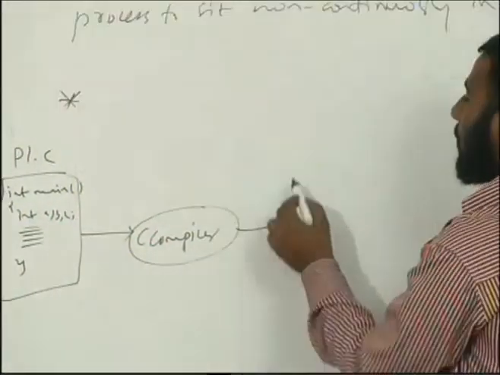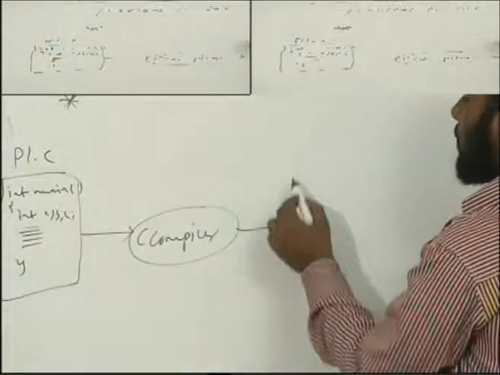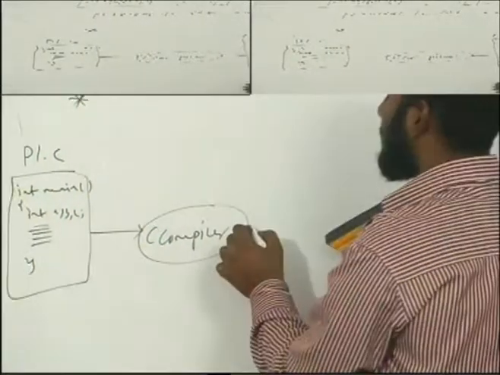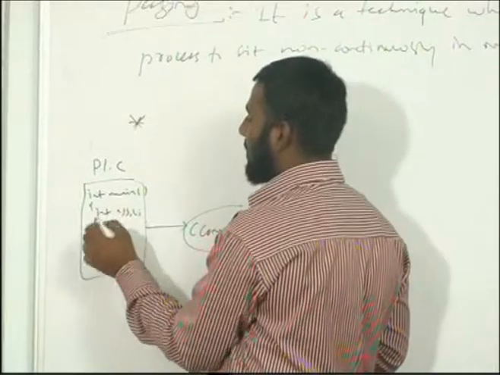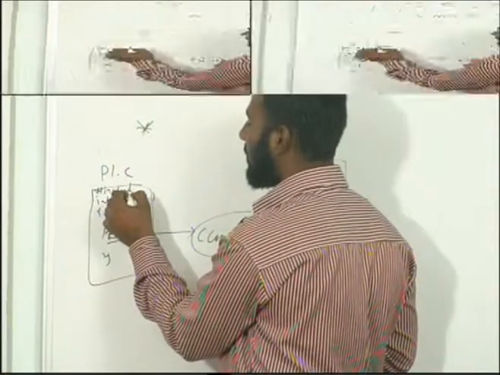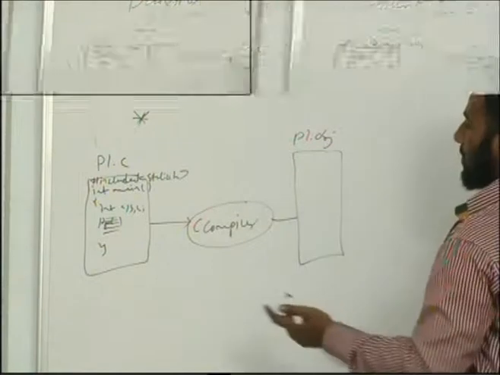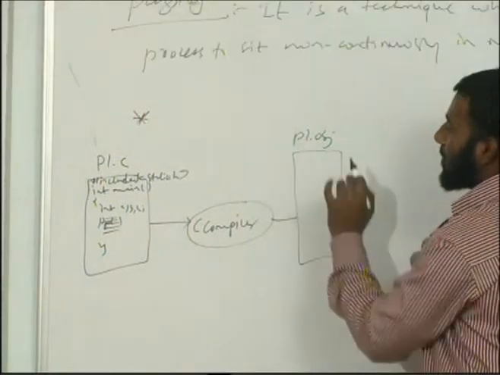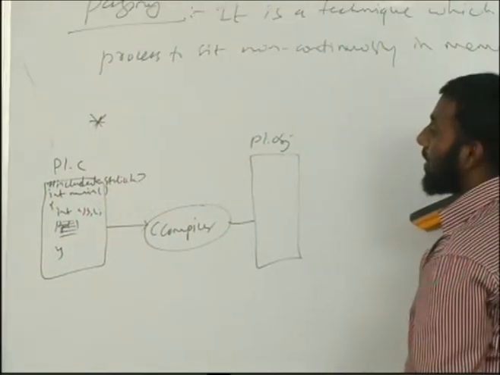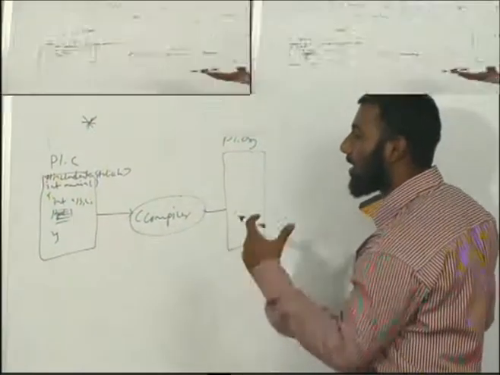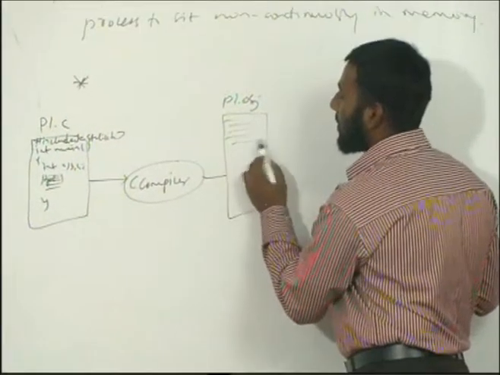The C compiler will give an obj file actually. We have also included stdio.h. This obj file actually contains binary code. It contains actually an exe.